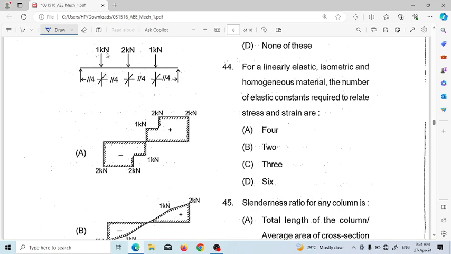So the reaction will be, 1 plus 2 plus 1 is 4, so the reactions will be 2 and 2. The 2 and 2 balance with each other. Then there will be 2 upward and then 1 downward, and this is 1 on the left side. So this is the right answer. Option A is the correct answer.